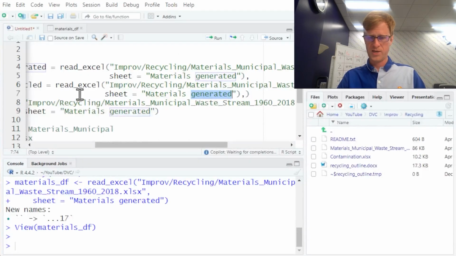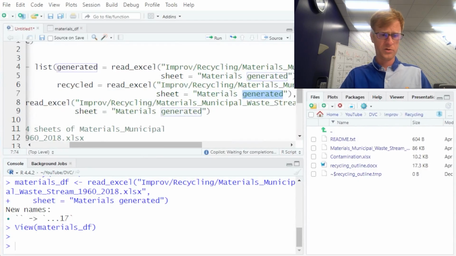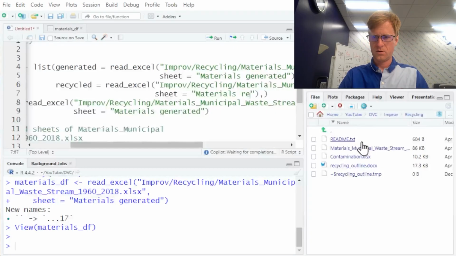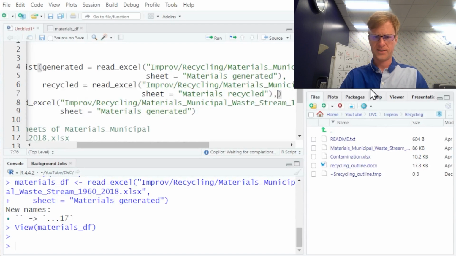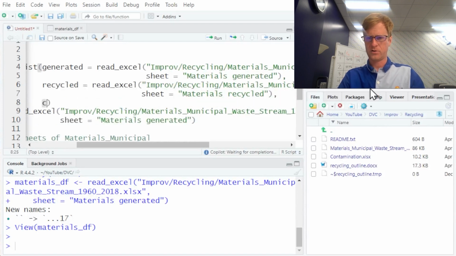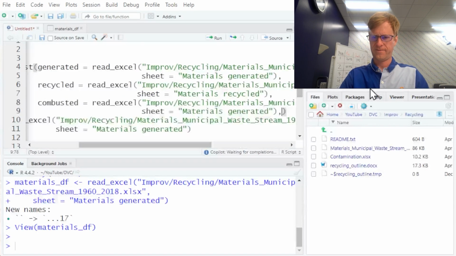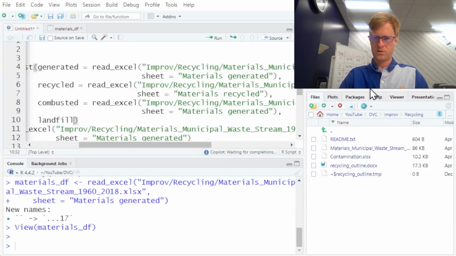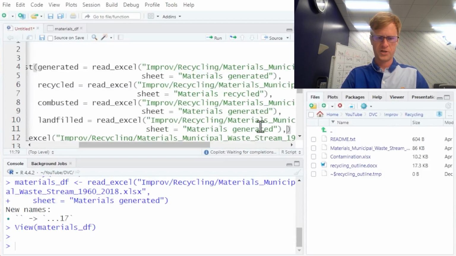Okay, so I could even, if I wanted to, I could use the indices of each one, but I'm going to use the names just to make sure I get the right ones. All right, and the names are all the same. We just need to change generated to recycled, combusted, or landfilled. So that's easy enough. So we are going to copy paste 2 more times.